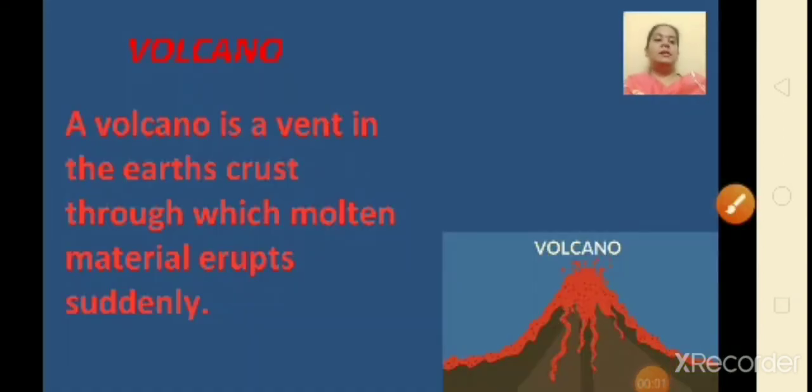Children, now let us understand more about the volcano. What is a volcano? A volcano is a vent in the earth's crust through which the molten material erupts suddenly. So when I say vent, I mean the opening. So basically a volcano is an opening in the earth's crust through which the molten material erupts suddenly. Okay.